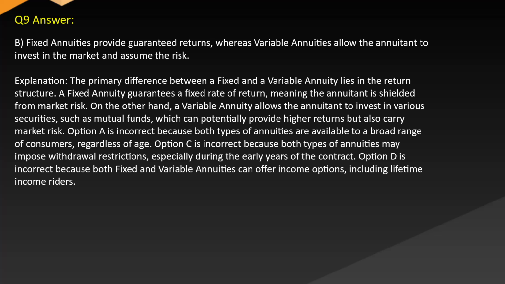Option A is incorrect, because both types of annuities are available to a broad range of consumers, regardless of age. Option C is incorrect, because both types of annuities may impose withdrawal restrictions, especially during the early years of the contract. Option D is incorrect, because both fixed and variable annuities can offer income options, including lifetime income riders.